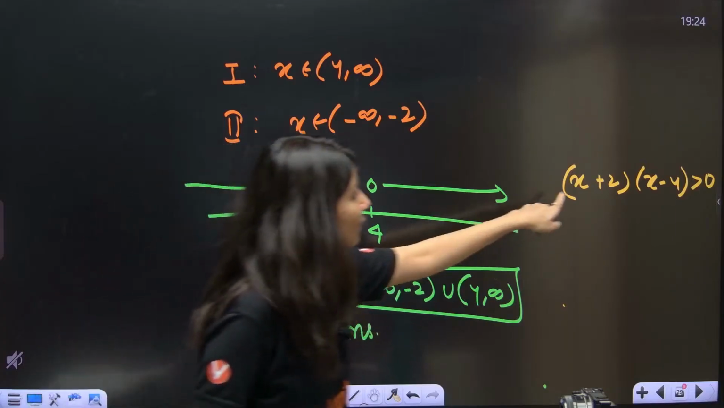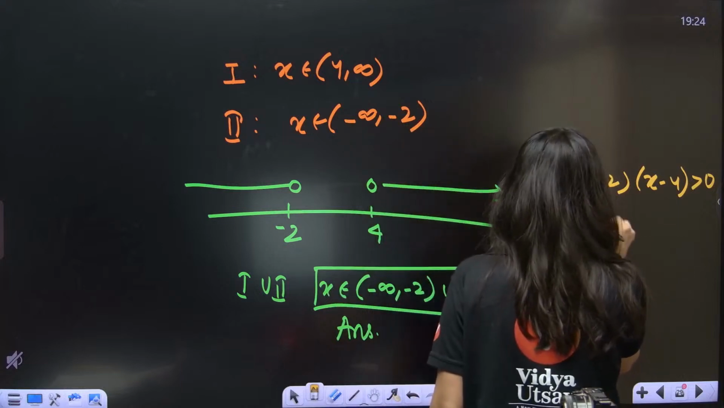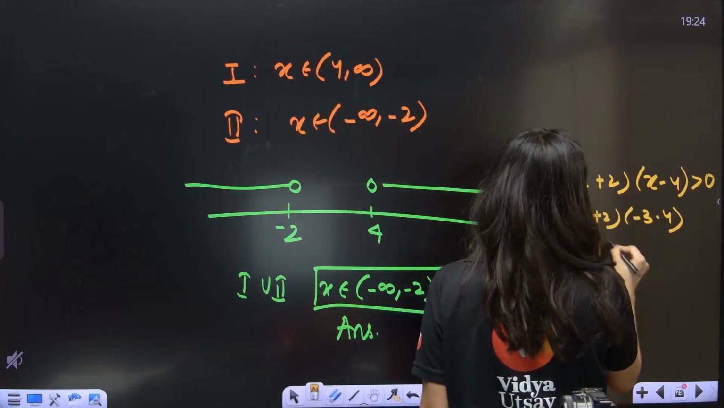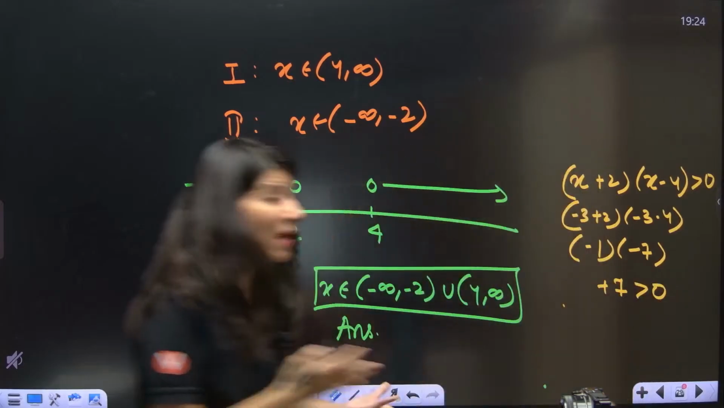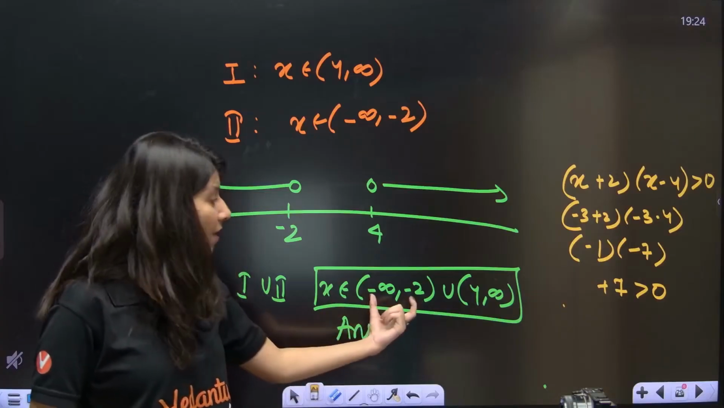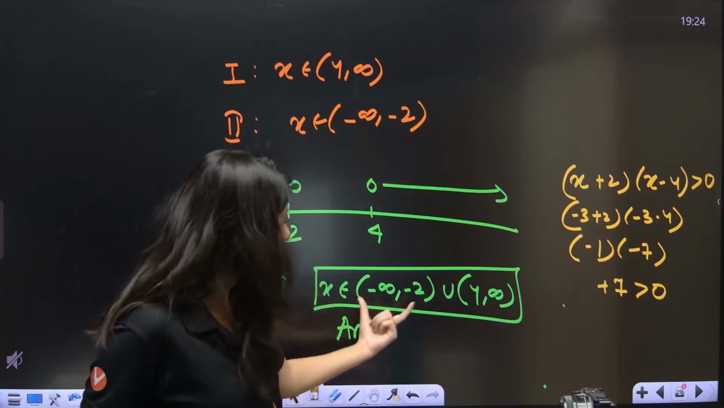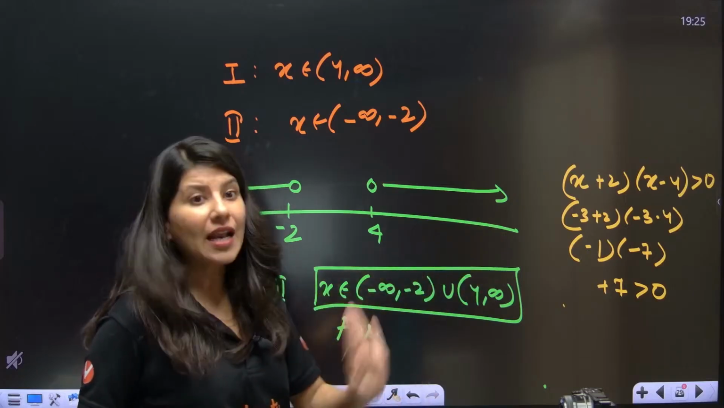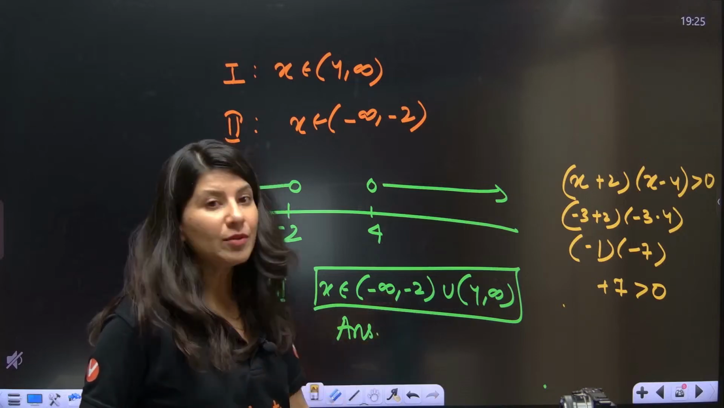So if you put minus 3, what will you get? Minus 3 plus 2 and minus 3 minus 4. So can you see, this is negative and this is also negative. So this is plus 7, which is positive. So yes, minus 3 is satisfying. So any number in this particular interval is satisfying. Our answer is correct. This is a verification process going on. How many of you are able to verify it?